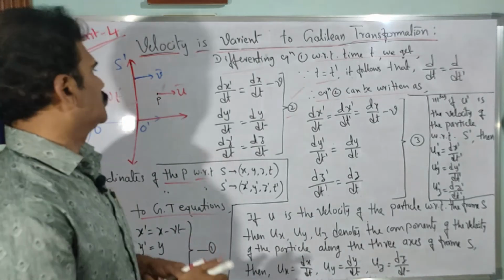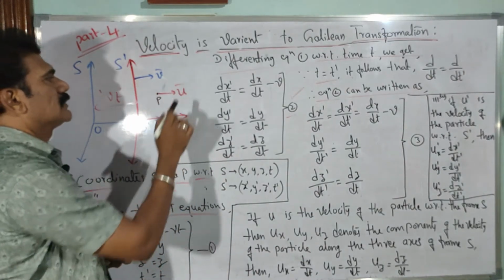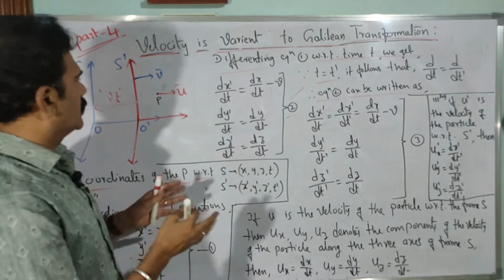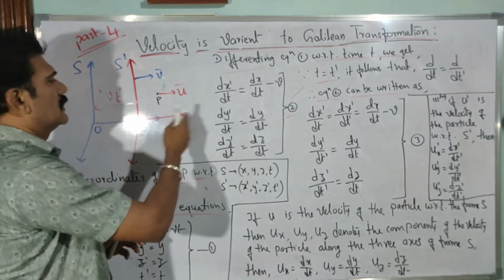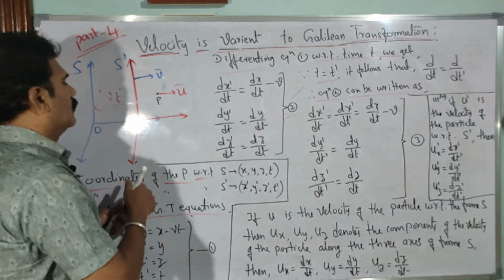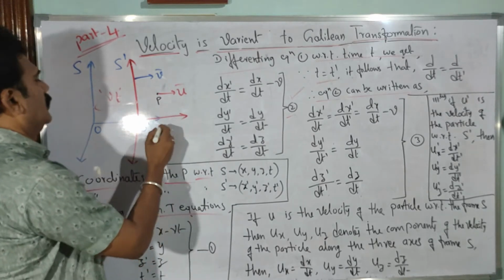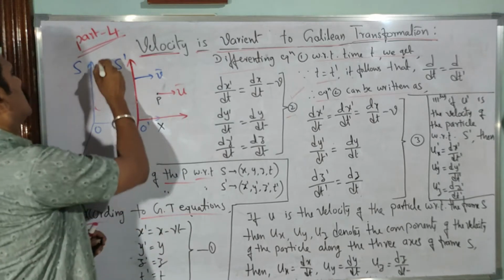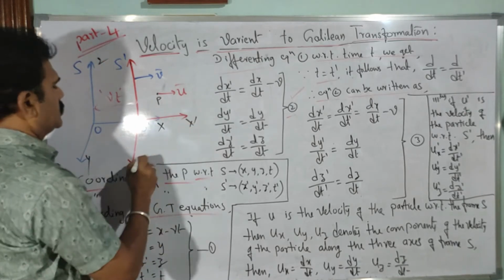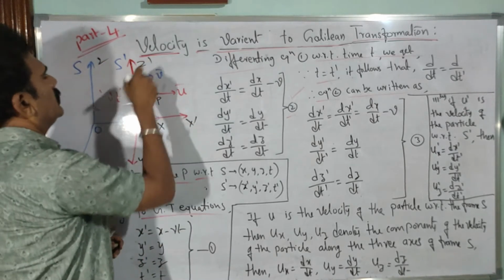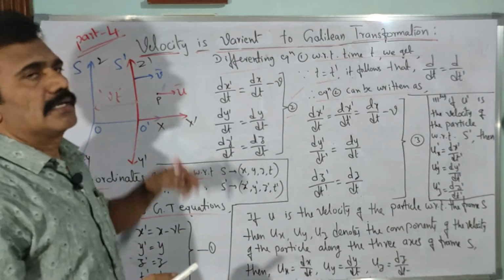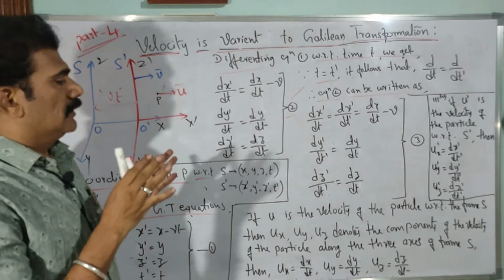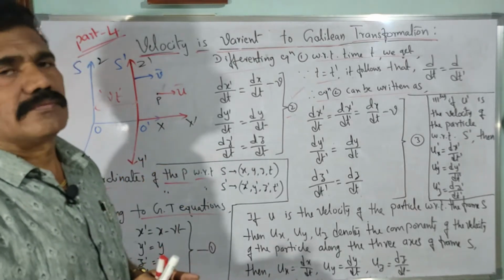Assume that the particle P is moving with the velocity u. In general, the particle moves with respect to all the coordinates, along the x-axis, y-axis and z-axis, x, y, z, and similarly x dash, y dash, z dash. You know how to consider the velocity of a particle along the 3 axes, so you have to consider the components of the velocity.